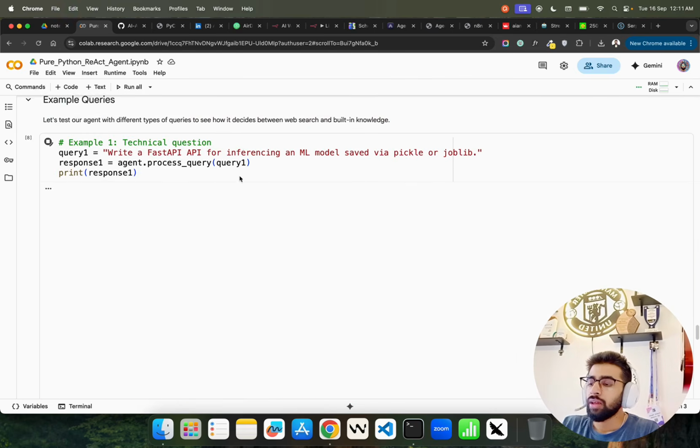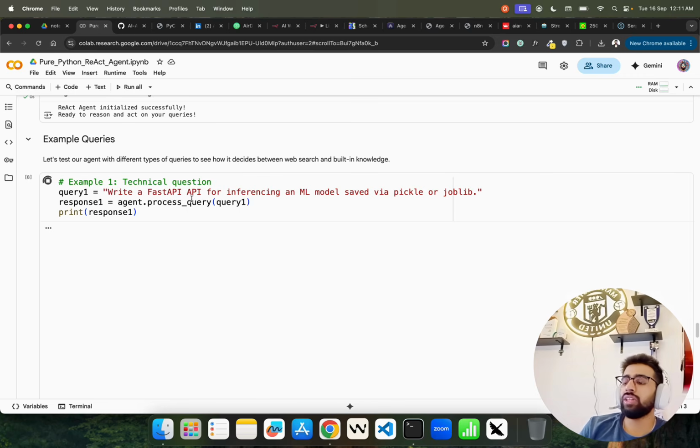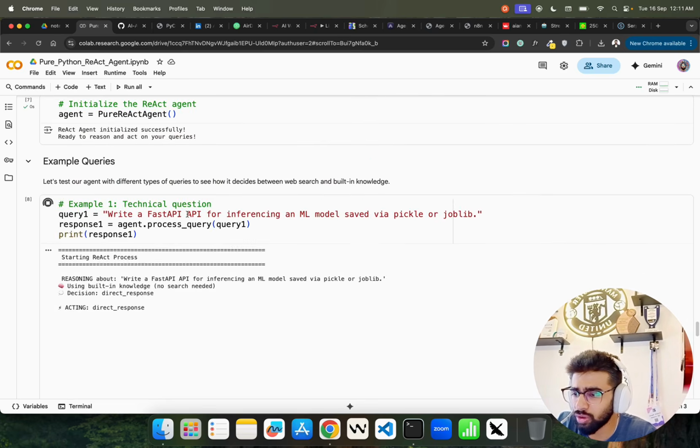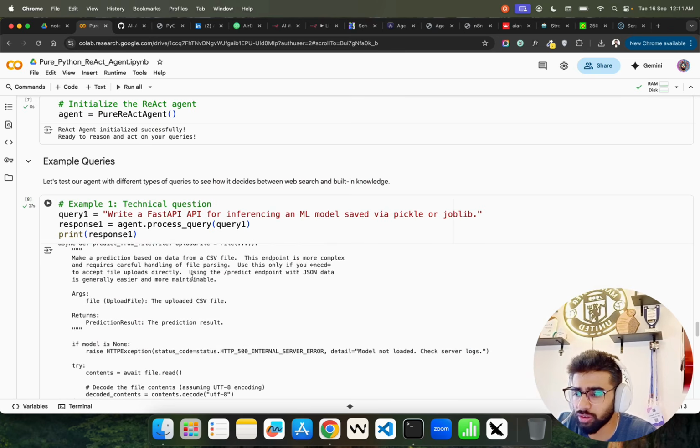And if you see this, this is a technical question. Here I've been asking to write a FastAPI, and here I'm going to highlight a few things which is important for you to understand, that sometimes the temporal keyword based thingy that we were showing might also backfire. It's not always a good practice to do that. So I just want to highlight that. It's going to take a little bit of time to do that. You can see it started here, by the way. Okay, now it's done.